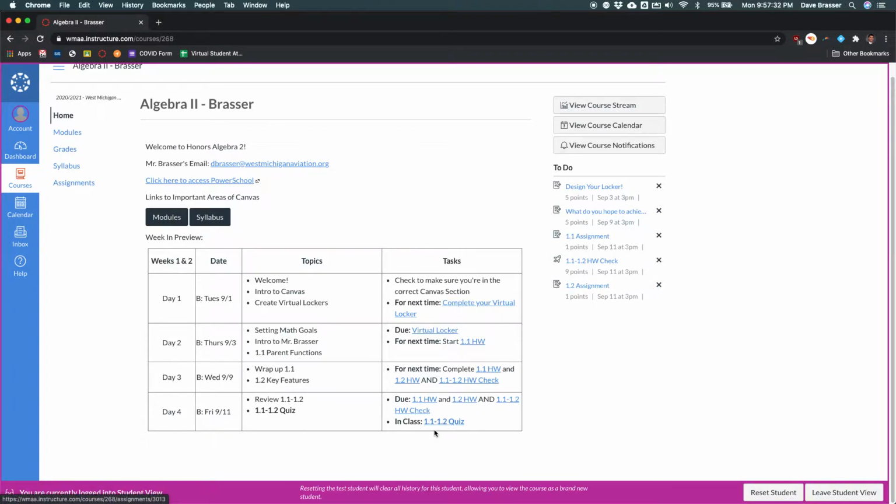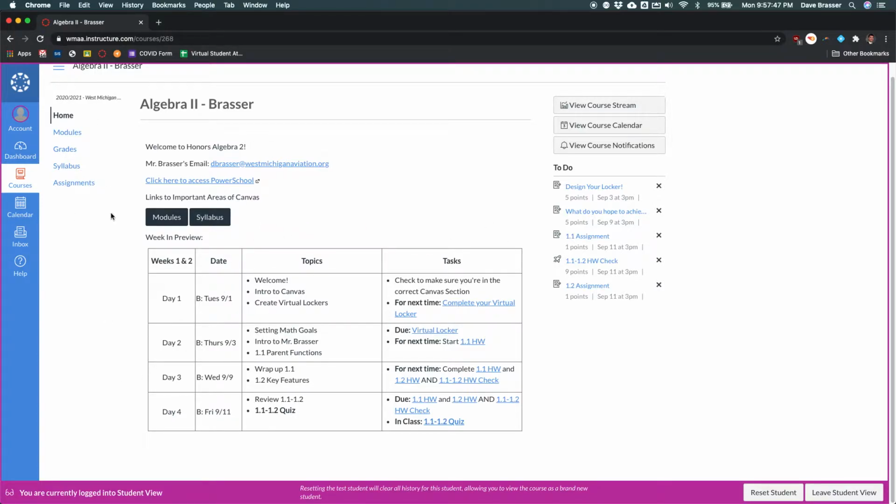And then there's going to be a 1.1, 1.2 quiz that we're going to be doing at the end of the hour. As we're going through this class, I'll be adding new weeks at the top here, so I'll probably just push this down. Once we get to week 3, it'll have a week 3 preview somewhere up here.